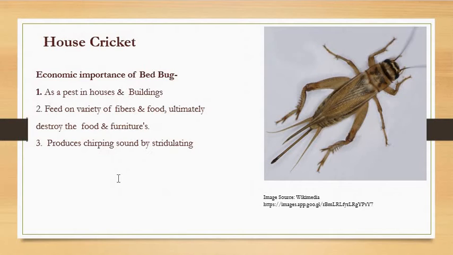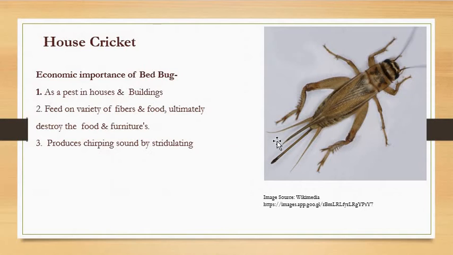Everybody has seen the house cricket? Yes. Okay, so this house cricket, as you know, is obviously dwelling in open areas, but sometimes if it gets the opportunity, it can enter your house and irritate you, act as a pest.